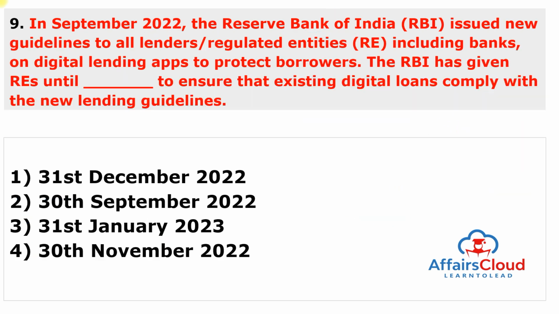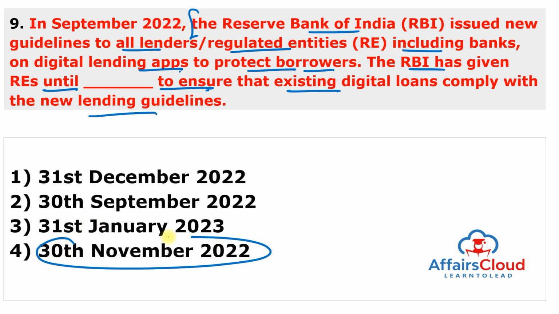Moving to next question. In September 2022, the Reserve Bank of India issued new guidelines to all the lenders, regulated entities, including banks, on digital lending applications to protect borrowers. The RBI has given this RE, or the regulated entities, until dash to ensure that existing digital loans comply with the new lending guidelines. And this date is 30th of November 2022. Answer of this question is 4.